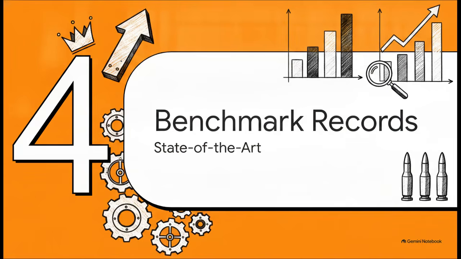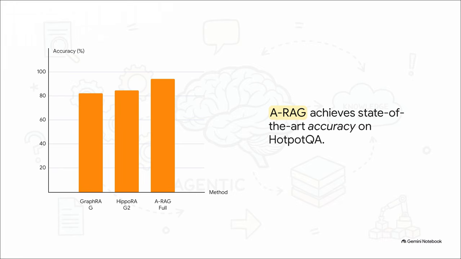All right, moving on to part 4, benchmark records. Let's talk state-of-the-art performance. The results here are honestly staggering. The researchers put this to the test on multiple multi-hop QA datasets, and ARAG achieves state-of-the-art performance across the board. When we look at the Hotpot QA benchmark using the GPT-5 mini backbone, GraphRag hits 82.5%, HippoRag 2 hits 84.8%, but ARAG Full jumps all the way up to a massive 94.5% accuracy.